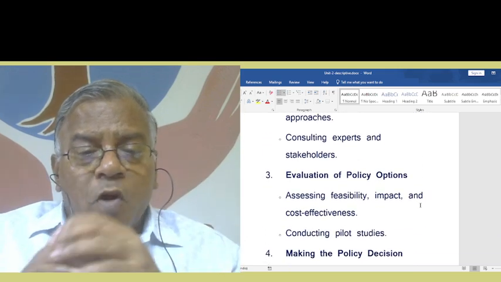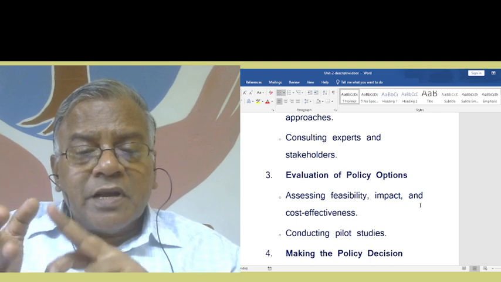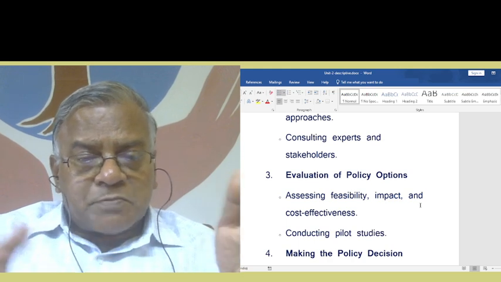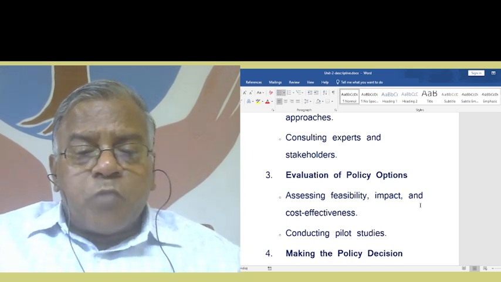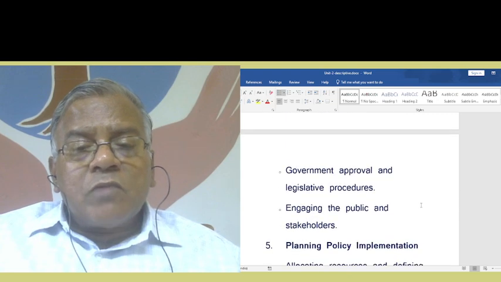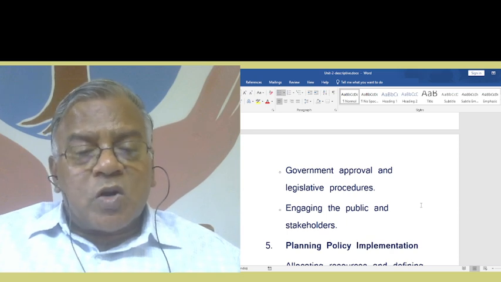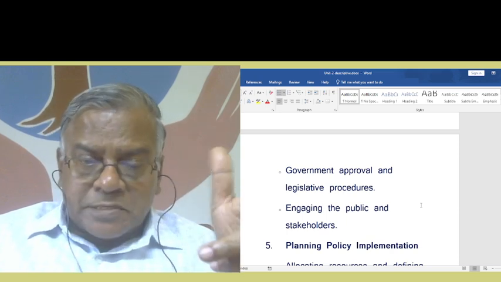Then the evaluation of policy options, assessing feasibility, impact and cost effectiveness, conducting pilot studies, expand these points. Then making the policy decision, government approval and legislative procedures, engaging the public and stakeholders. So these points could be expanded.